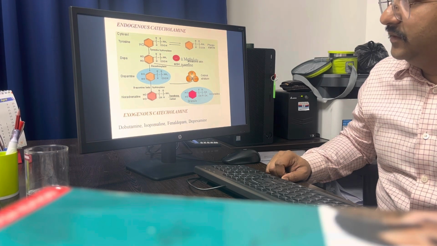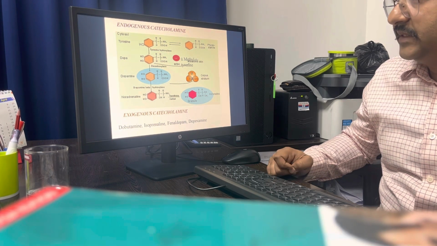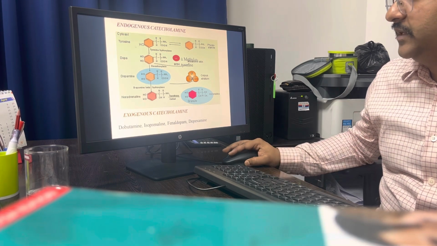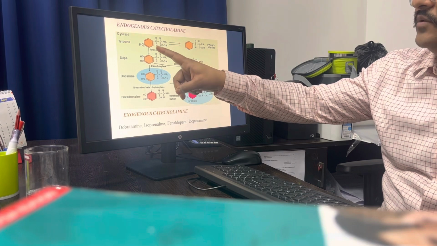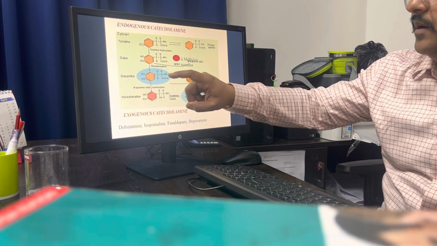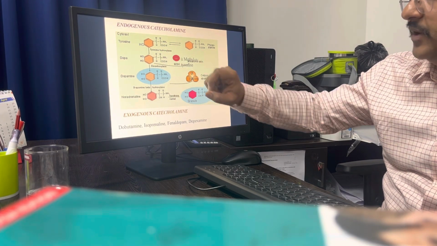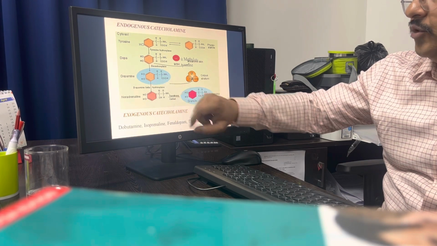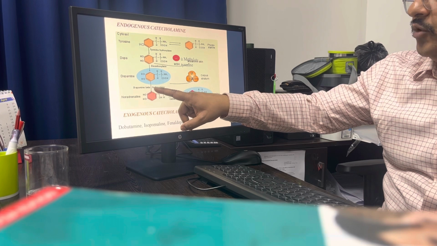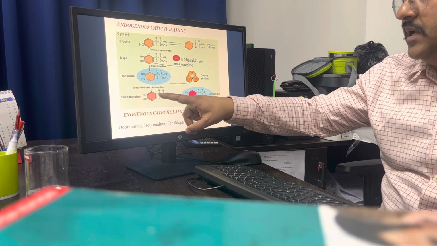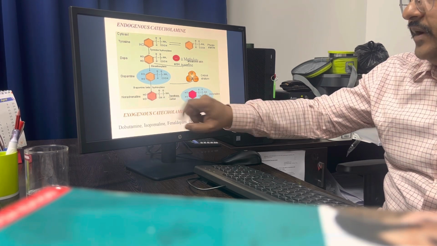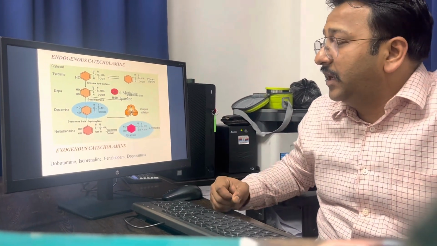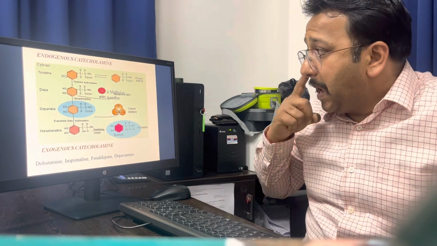So these are the various catecholamines. These are the various adrenergic drugs which are synthesized, and this is how they are synthesized. First there is tyrosine. Tyrosine gets metabolized to dopa with the help of the enzyme tyrosine hydroxylase. With dopa decarboxylase, it forms dopamine, and then with dopamine beta hydroxylase it forms noradrenaline, and this noradrenaline will convert into adrenaline. So these are the endogenous catecholamines.